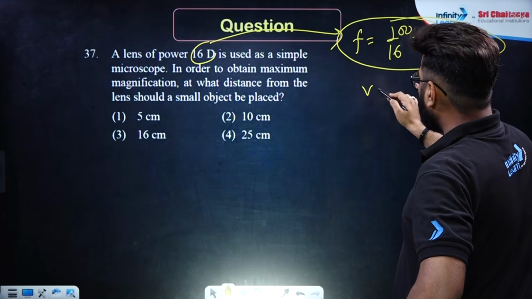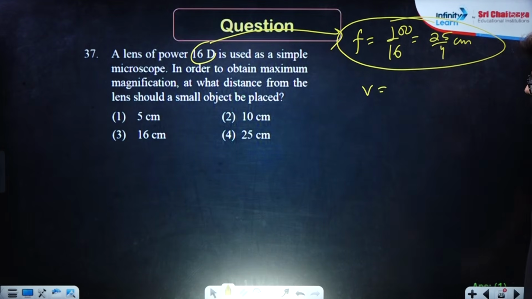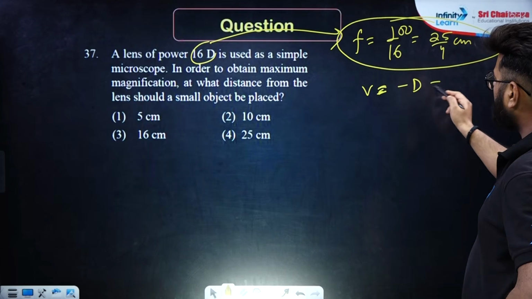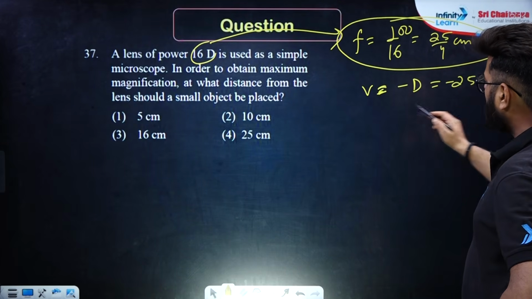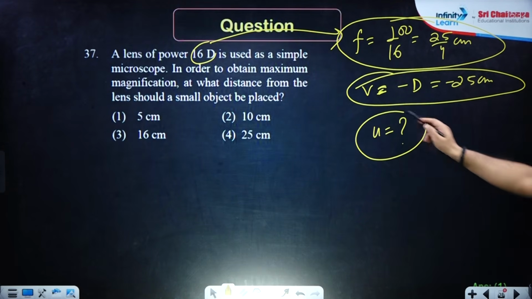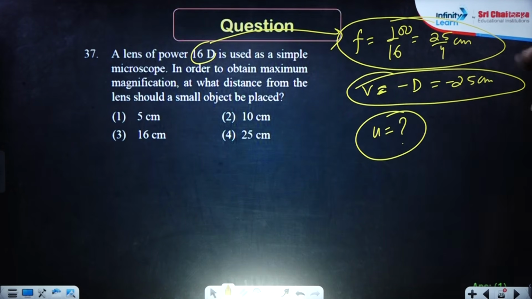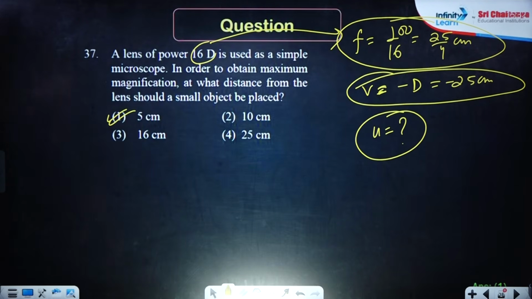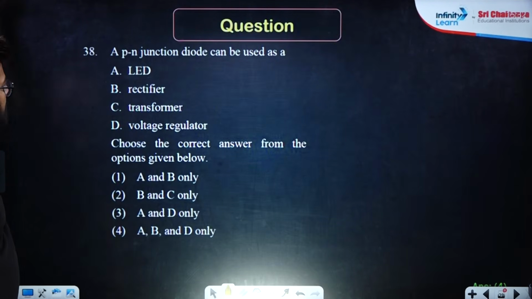Now for maximum magnification, we should have the image at minus D, which is minus 25 centimeter. So using lens formula, can you not find out the value of u? It is as simple as that. Option number 1 will be the right answer. Use lens formula, all the three, f and v, are given. You can easily calculate the value of u.